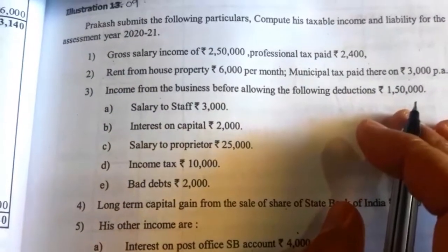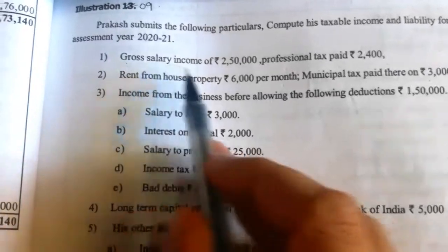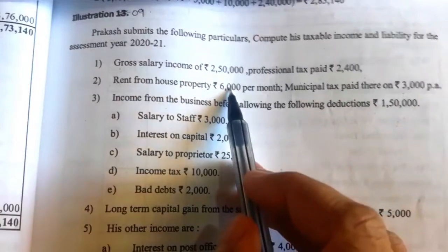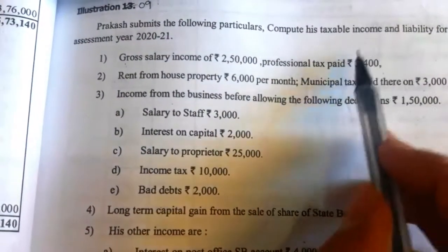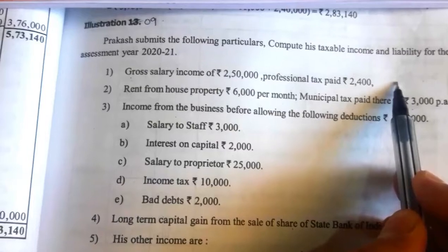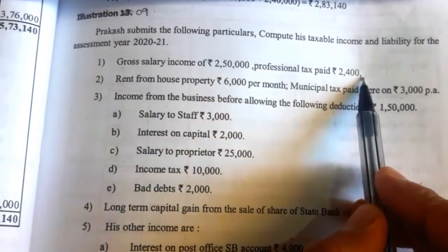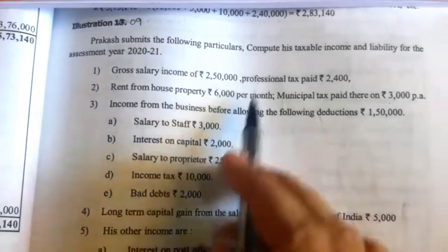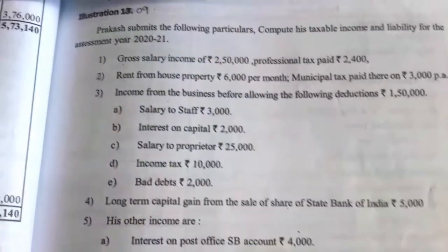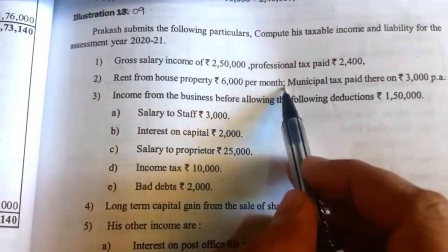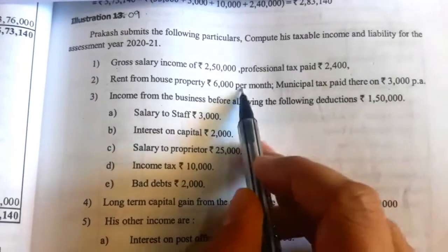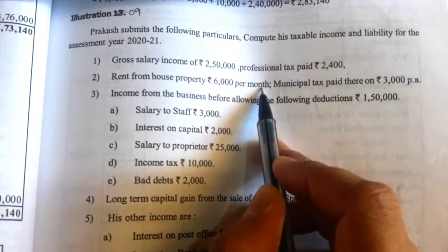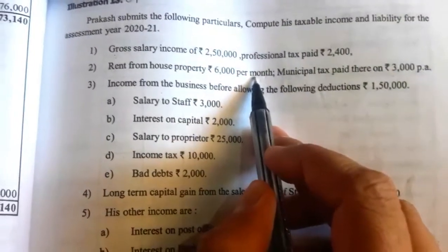We'll see the question. Gross salary income is given. When they give gross salary, we have to provide standard deduction of 50,000, and professional tax paid is also given, so this 2,400 is deductible. So two deductions: 50,000 and 2,400. Next, rent from house property 6,000 per month is given. We have already solved this similar type of question. So we have to take 6,000 into 12. It comes to 72,000. That is nothing but gross annual value.